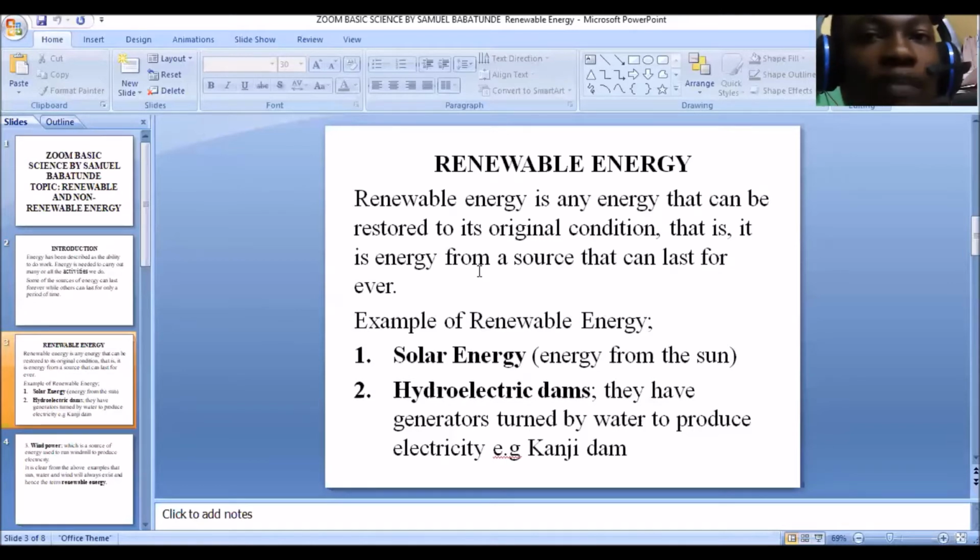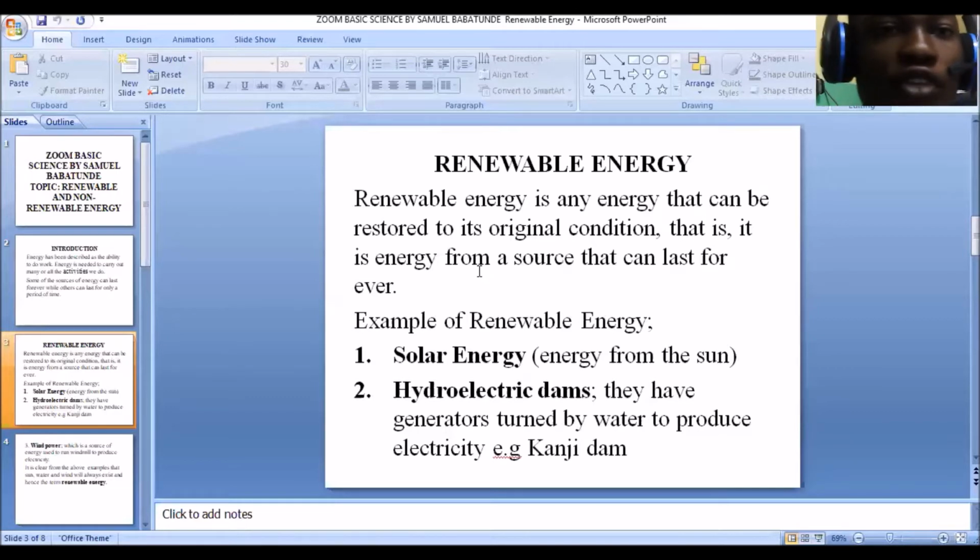You can't consume them. They cannot be consumed like finished. No. So we refer to them as renewable energy because they can be renewed. They can be restored to their original condition. They last forever. So energy from sources that can last forever are referred to as what? Renewable energy, because this energy can be restored to their original condition. So we say renewable energy is any energy that can be restored to its original condition. That is, it is energy from a source that can last forever.